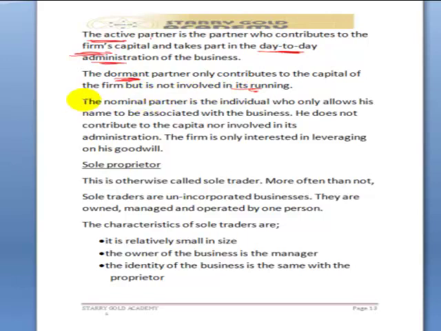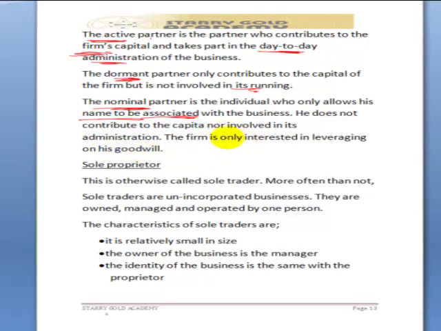The third type of partner that we have is the nominal partner, and we have defined this as an individual who only allows his name to be associated with the business. This is very important. It does not contribute to the capital, nor is it involved in its administration. The firm is only interested in leveraging on its goodwill.